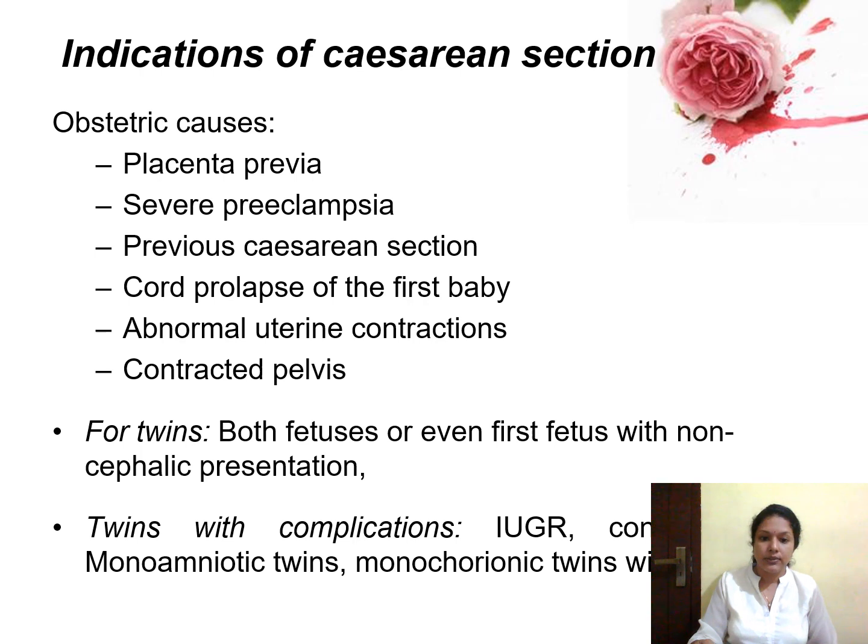And the indications on the side of the twins include if both fetuses, or even one fetus, have a non-cephalic presentation, and twins with complications, that is, if the babies have intrauterine growth retardation, or if conjoined twins are there, or if monoamniotic twins are there, or if monochorionic twins with complications are there. In that case, you can go for the cesarean section.